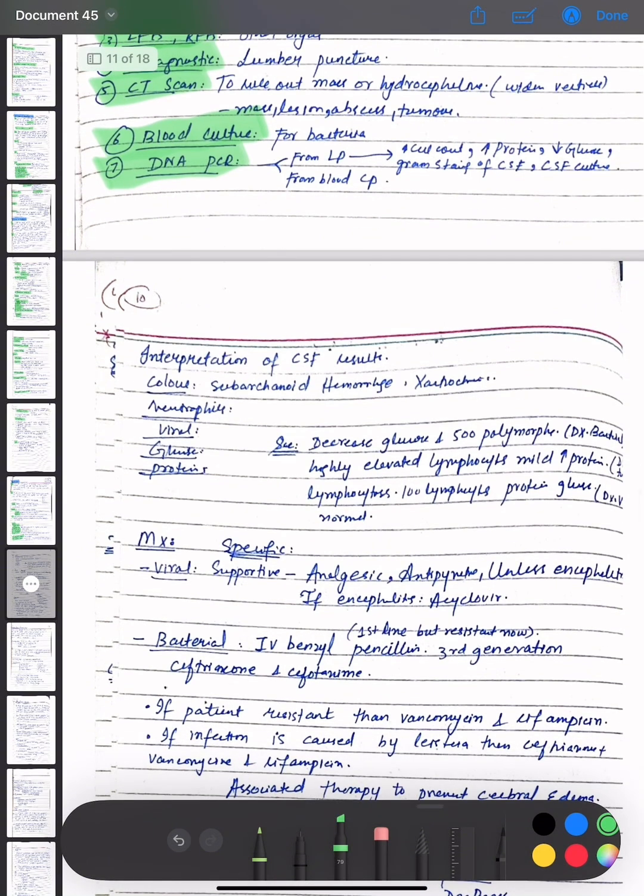The interpretation of CSF results is done as follows: if the color is checked, that indicates subarachnoid hemorrhage, then xanthochromia is present, neutrophils are checked, viral, glucose, and protein levels are checked in the CSF. Now the scenario.